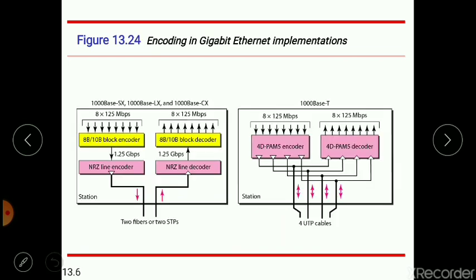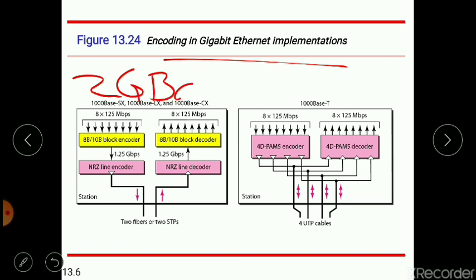Now, encoding in gigabit Ethernet implementation. The encoding schemes for the four implementations are shown here in the diagram. Gigabit Ethernet cannot use the Manchester encoding scheme because it involves a very high bandwidth, up to 2 gigabaud.